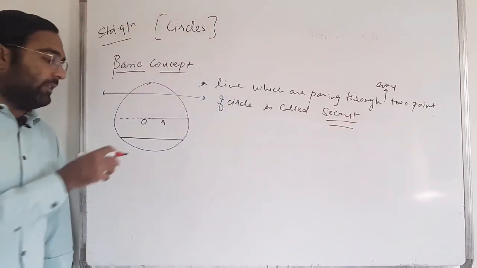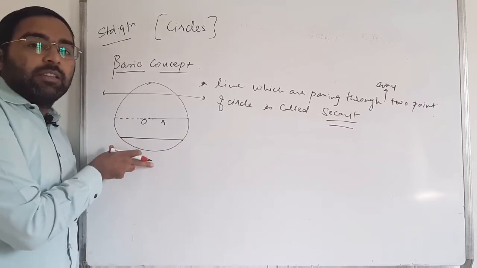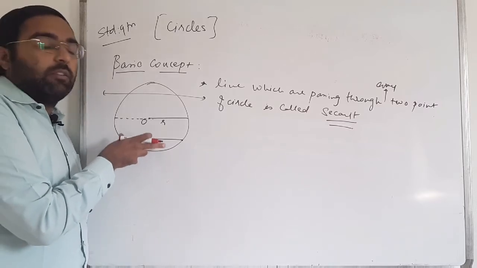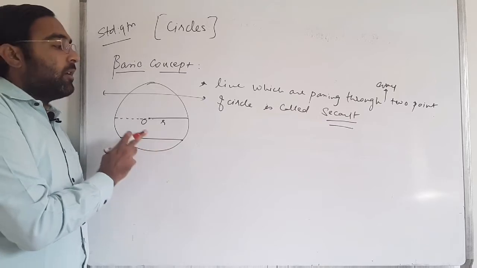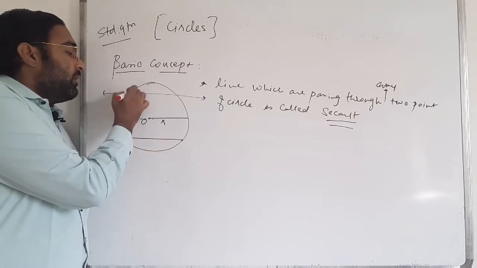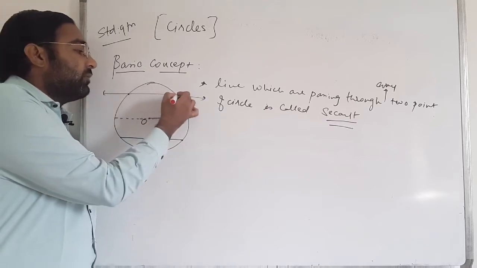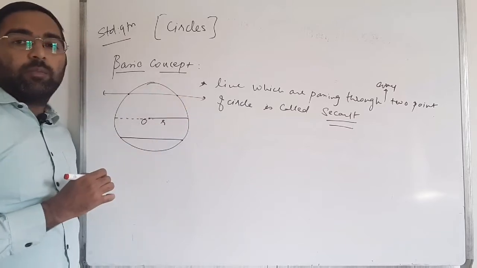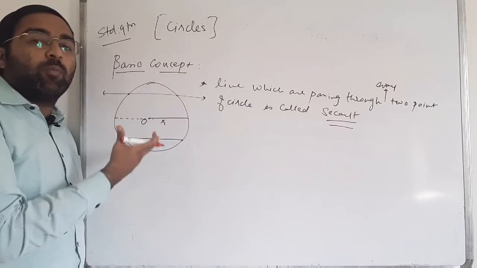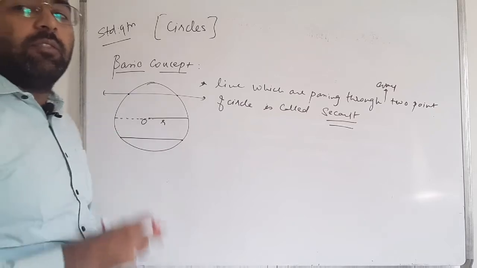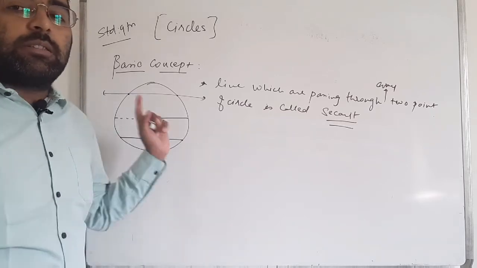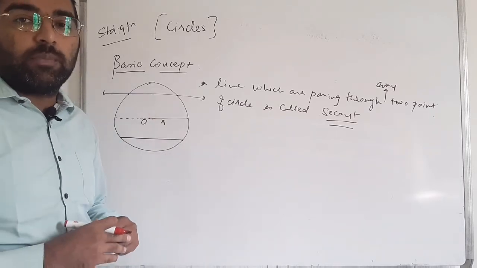Here this line segment intersects the circle at two points and is known as the chord of the circle. But a line which is passing through two points of the circle, or intersecting at two points of the circle, we call a secant of the circle. Clear?